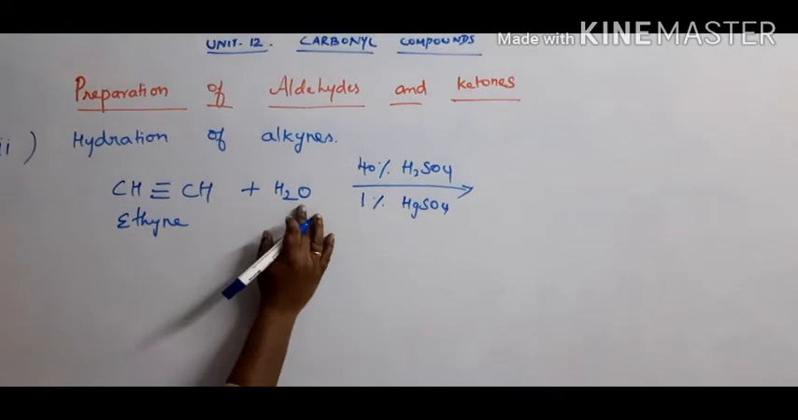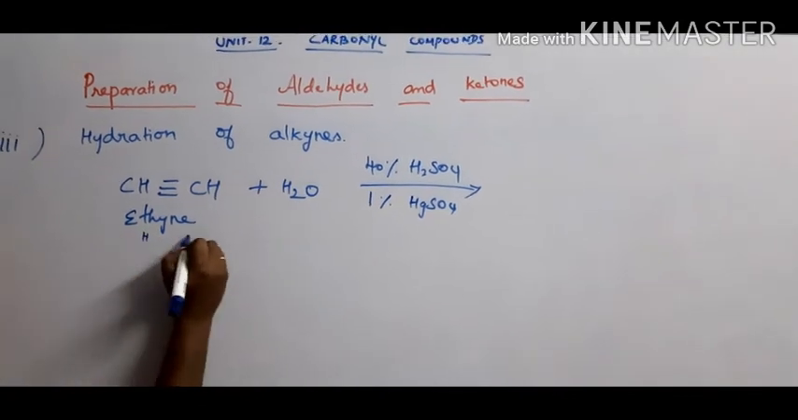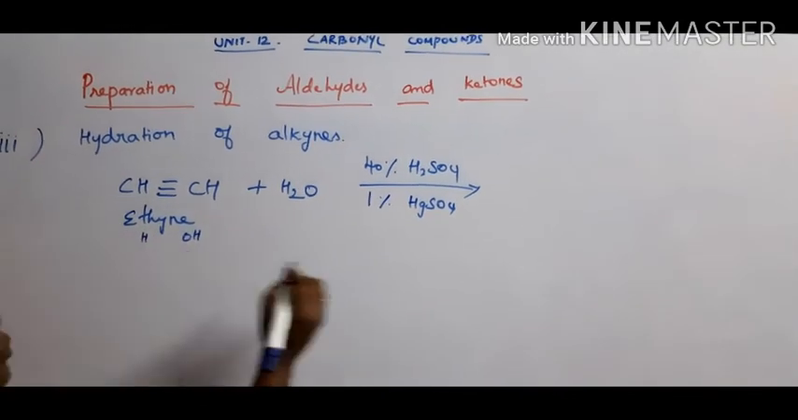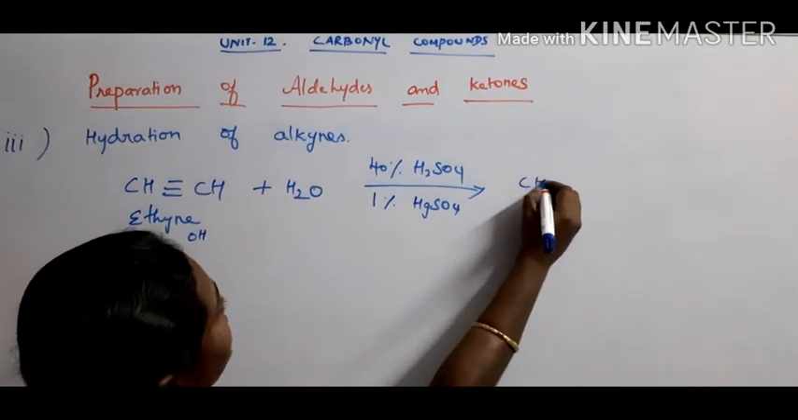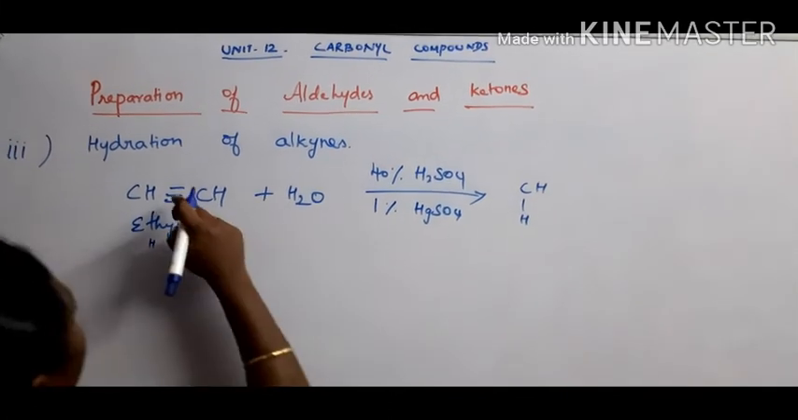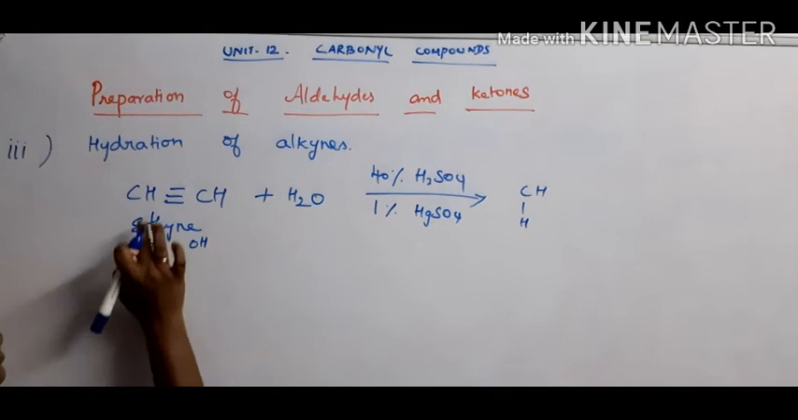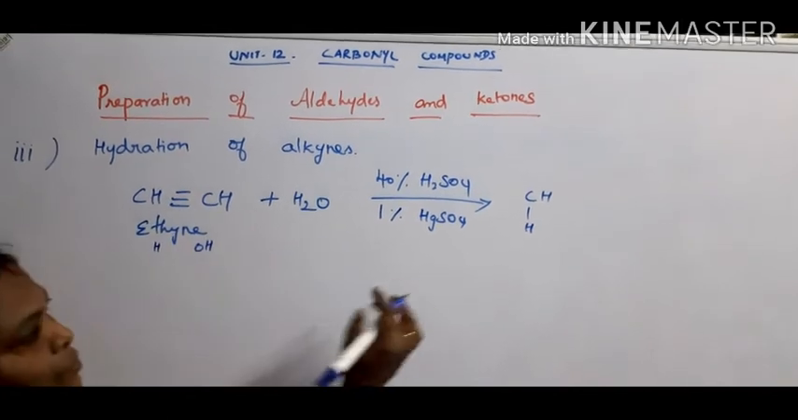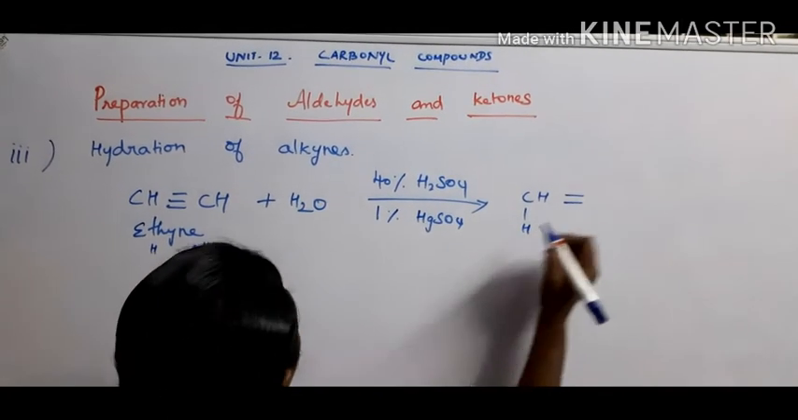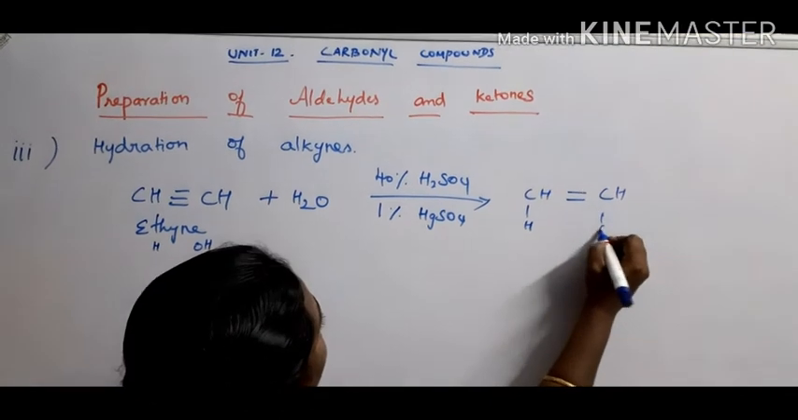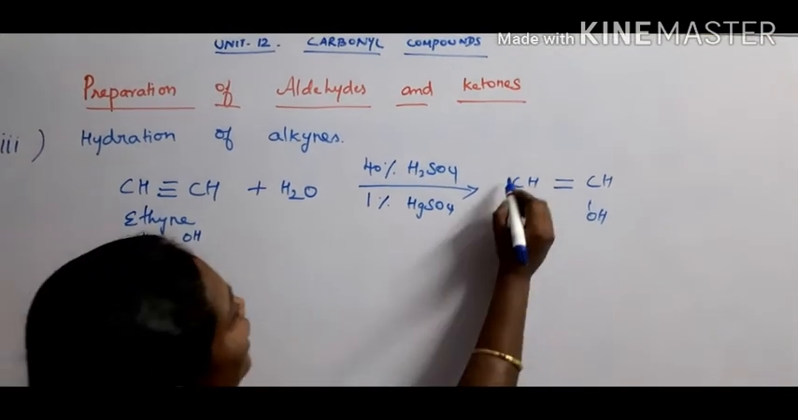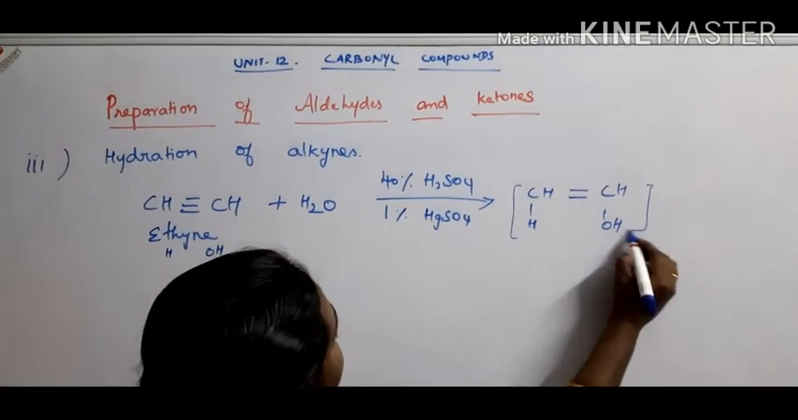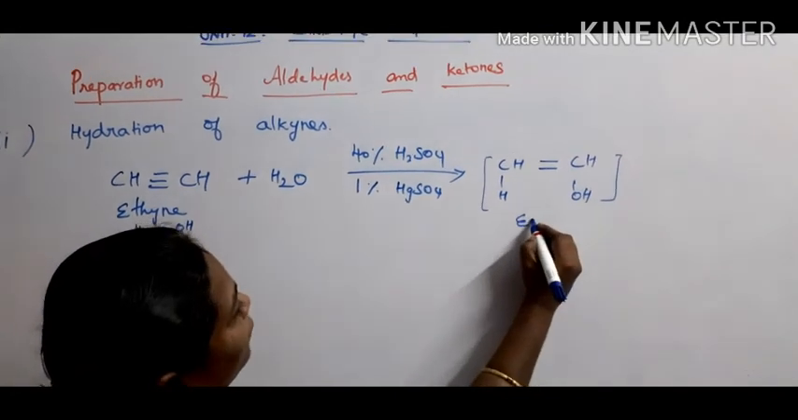So hydrolysis, how can we say? Just put H here and OH here. Therefore, how can we write the reaction now? CH, here H. Now by adding water molecules, that means the triple bond is converted into a double bond. Double bond CH, OH, okay. It is not stable, okay. We call this form an enol form.